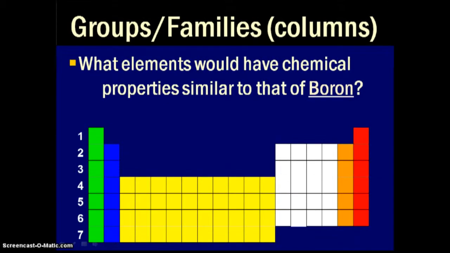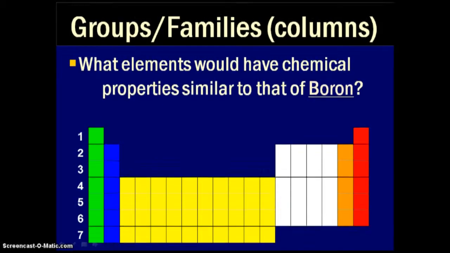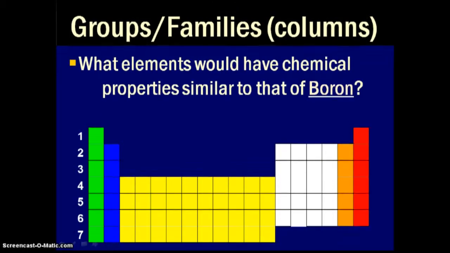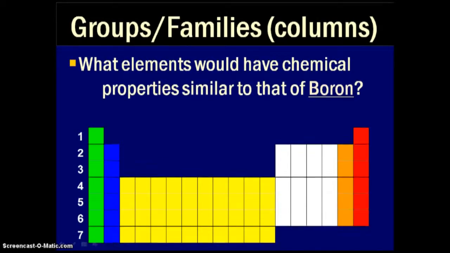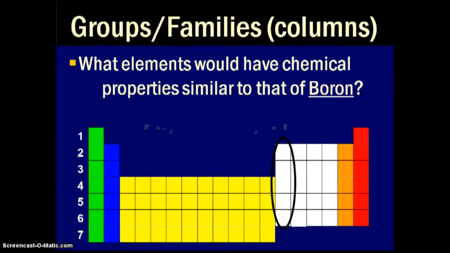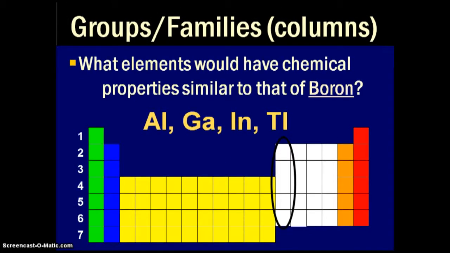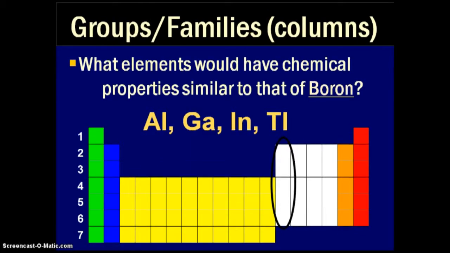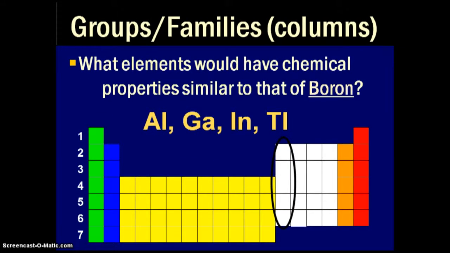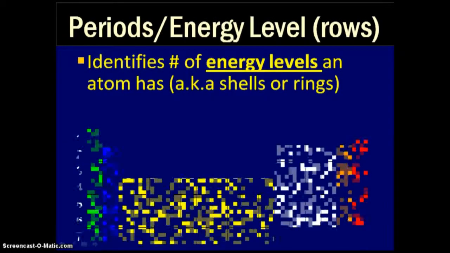Now, if we look at the element boron in the periodic table and ask what other elements would have properties similar to that of boron, we would have to look at its group or family. So looking here at the column where boron belongs, we could identify other elements that fall within that exact same column. Those elements are aluminum, gallium, indium, and thallium. All would be similar in their chemical properties to boron because they are in the same group or family.